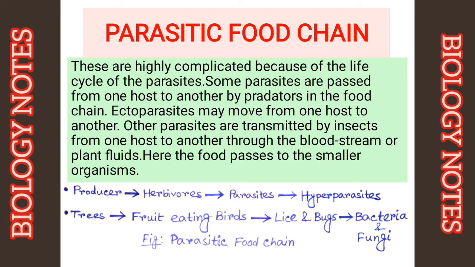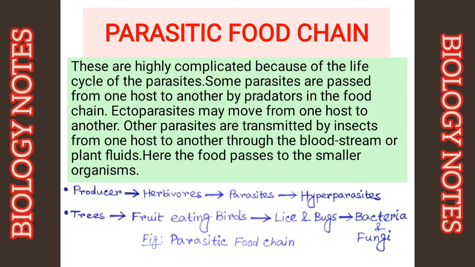Now we will focus on some minor types of food chain. First, parasitic food chain. These are highly complicated because of the life cycle of the parasites. Some parasites are passed from one host to another by predators in the food chain. Ectoparasites may move from one host to another. Other parasites are transmitted by insects from one host to another through the bloodstream or plant fluids. Here the food passes to the smaller organisms.